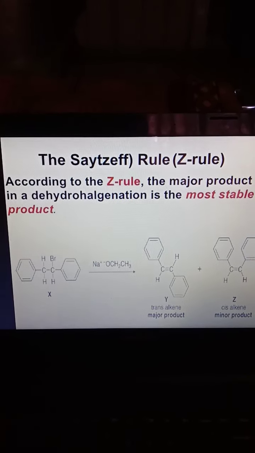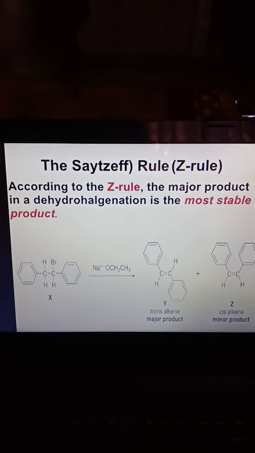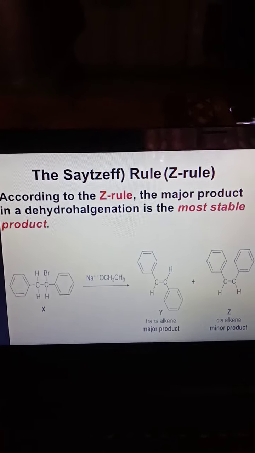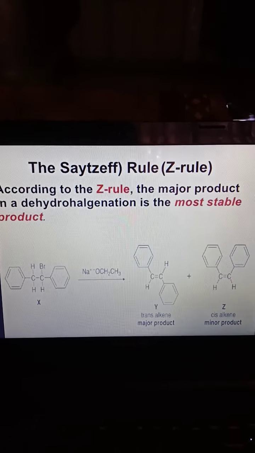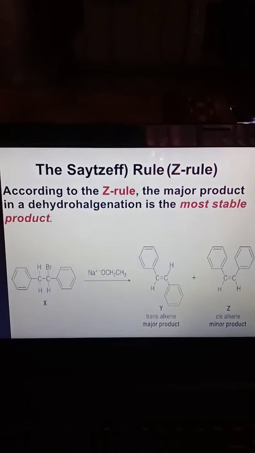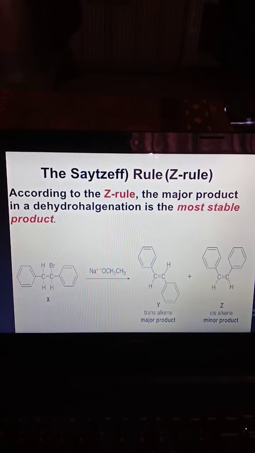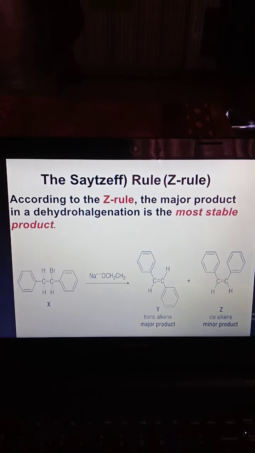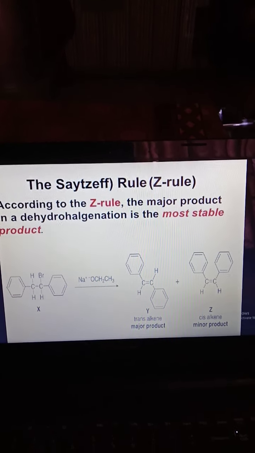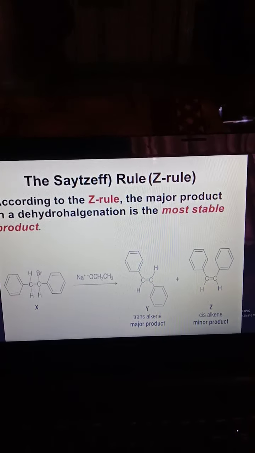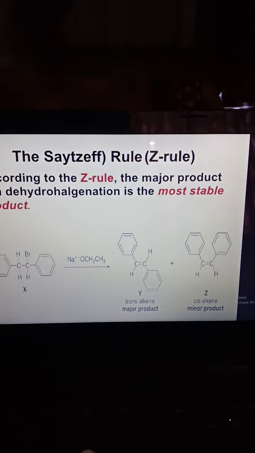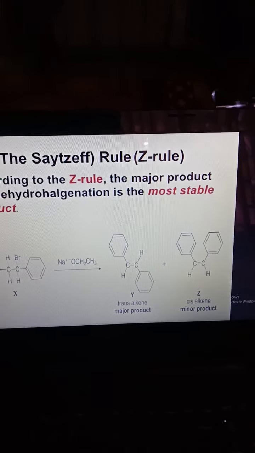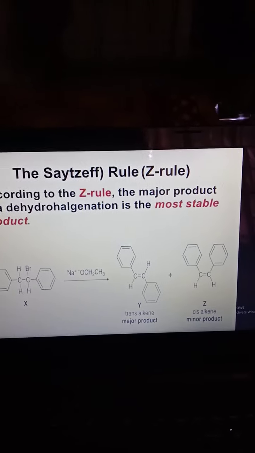Saytzeff rule, or Zaitsev rule. This is the rule to find the major product in dehydrohalogenation. The product formed is the more stable one. Consider this example: an alkyl halide in the presence of sodium ethoxide. We get two products, cis and trans. The major product is the trans alkene, which is more stable.